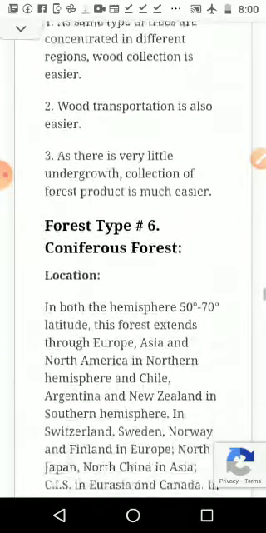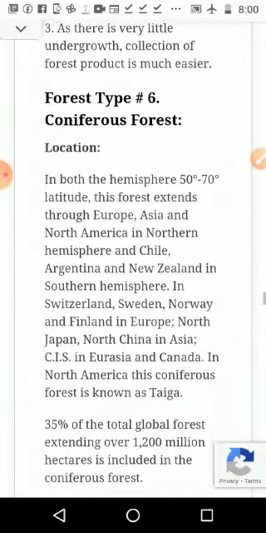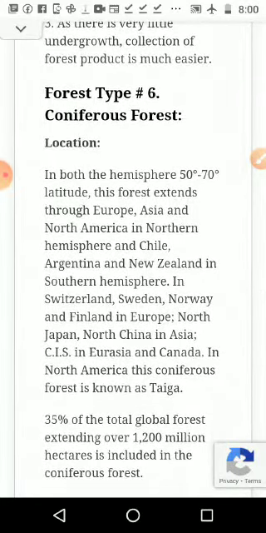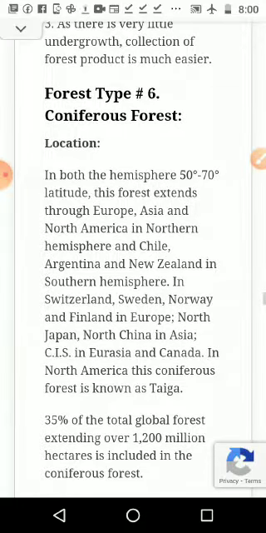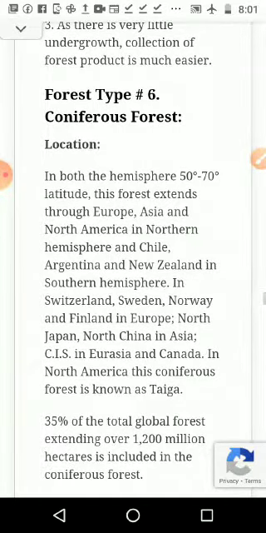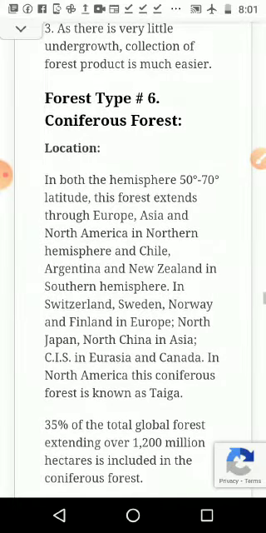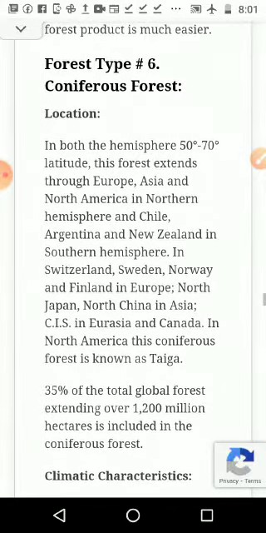Then the sixth type, coniferous forest. Here the height is the problem. It is found at 50 degree to 70 degree latitude. This forest extends through Europe, Asia and North America in the northern hemisphere, and Chile, Argentina and New Zealand in the southern hemisphere. So there are very few areas above 50 degree from the equator, and it is in that area that it is coming.